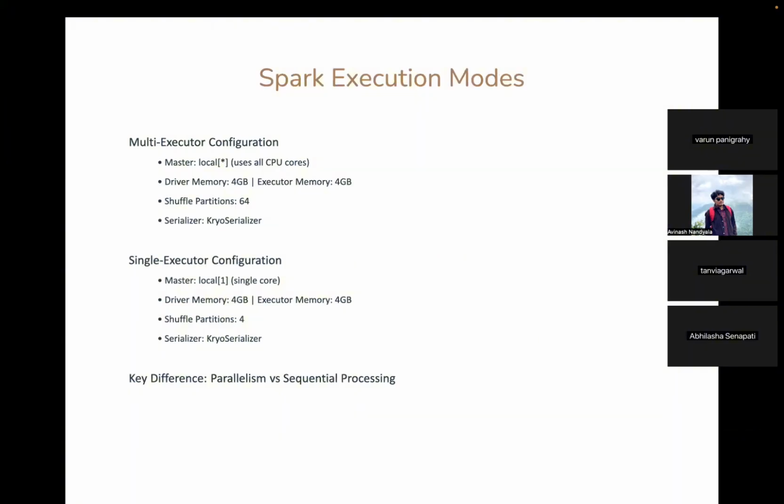We have implemented two Spark configurations, the multi-executor and the single executor configuration. The multi-executor setup uses local[*], which leverages all the available CPU cores for parallel processing. And the single executor configuration uses local[1], restricting execution to a single core. This allows us to directly compare the benefits of parallelization. Now, I will hand it over to Tanvi, who is going to explain our ALS model implementation and how it generates the recommendations.